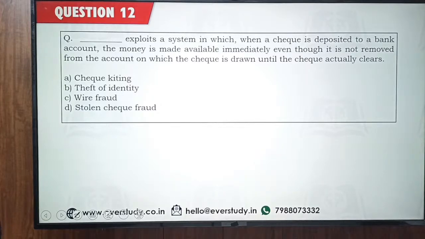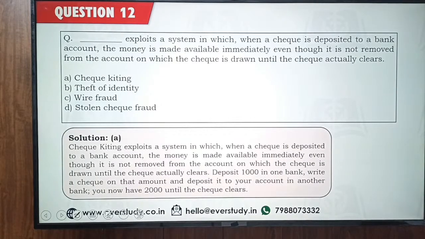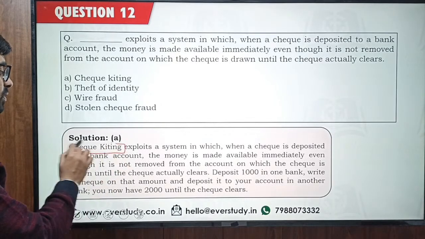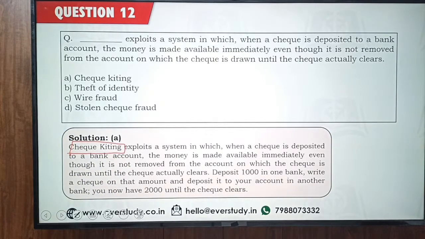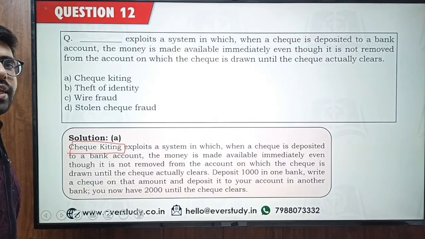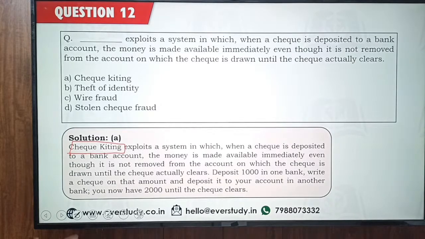I'm getting the answer as option number A, C and D. Majority of you guys are saying option number A, and this option number A is perfectly fine. This is check kiting. What is the system? Check kiting. Now this system may not be practically relevant today, but still you should know what this term is about.